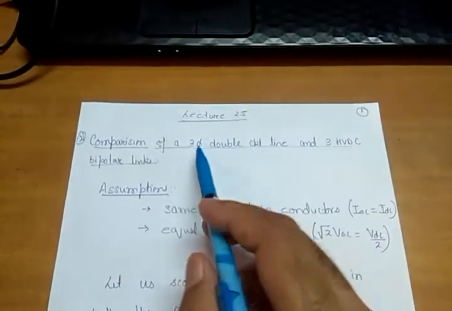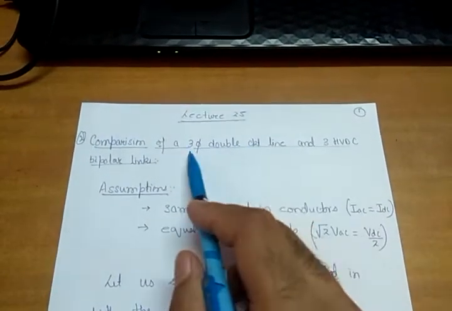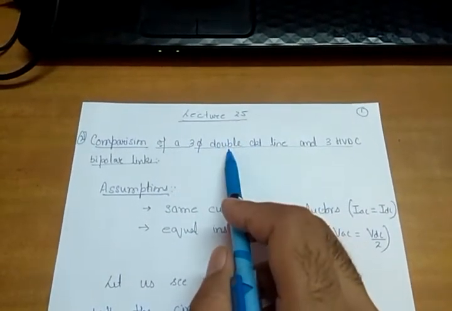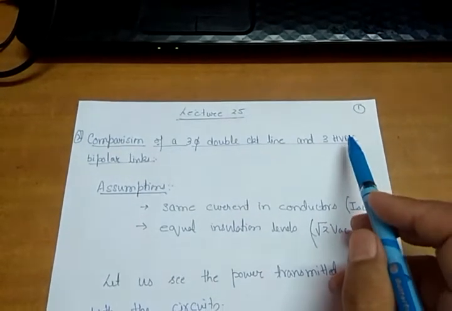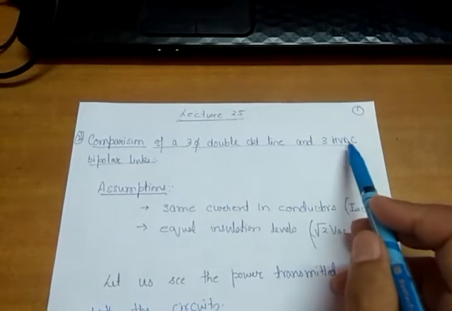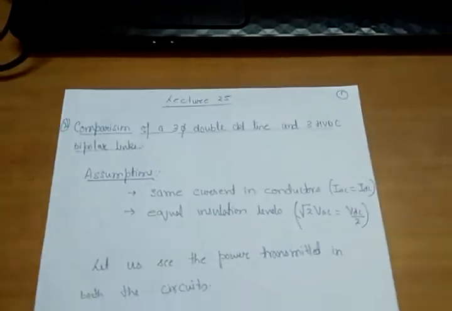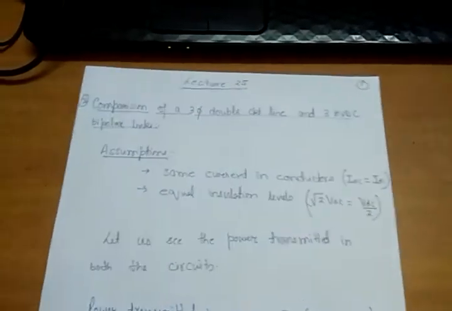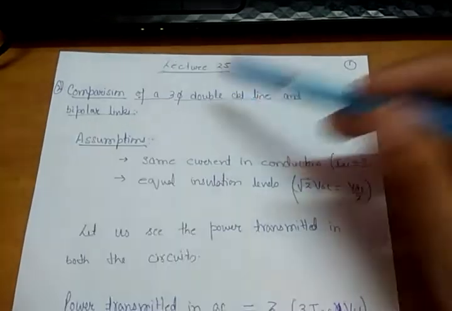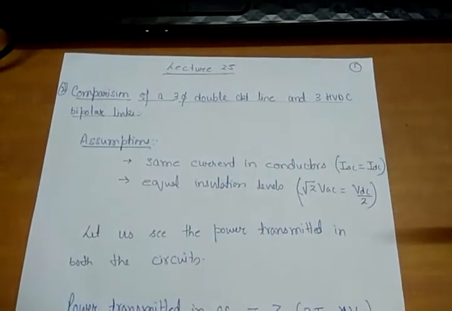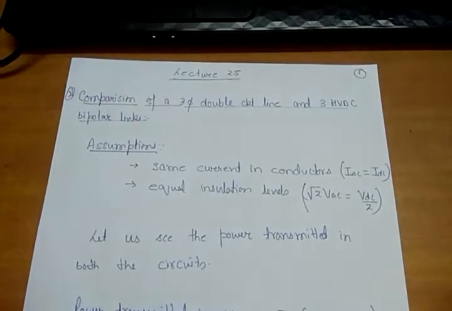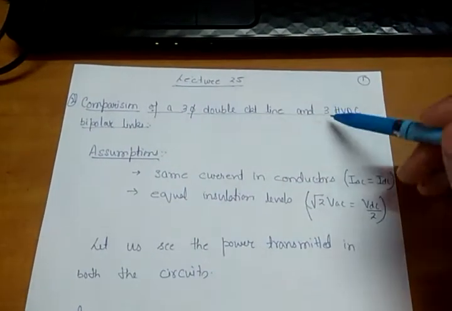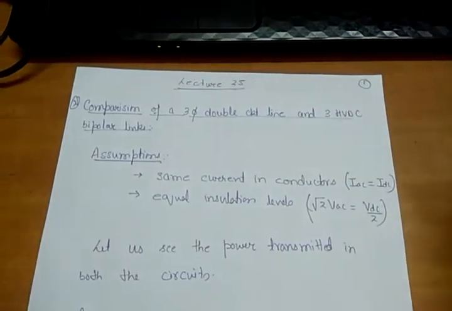So what I am doing is taking a three-phase double circuit line, which means 6 conductors, and 3 HVDC links. One HVDC link has 2 conductors, so 3 HVDC links will have 6 conductors. So 6 conductors here and 6 conductors here. Then I can go for the comparison: whether more power will be transferred in this or in this. Some assumptions are required, because there should be something common in these two circuits. Only then can I compare.